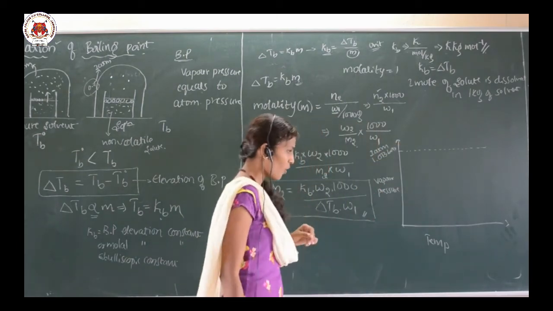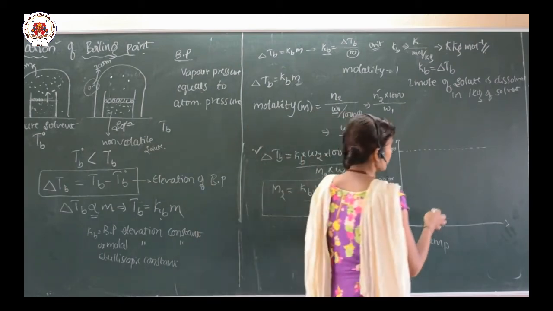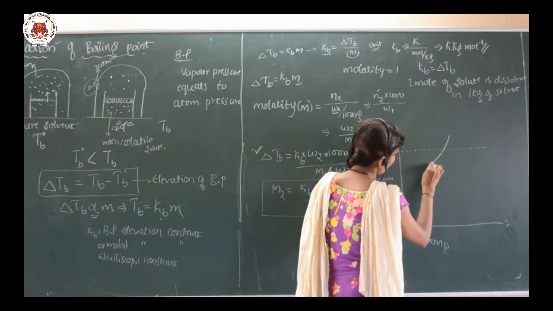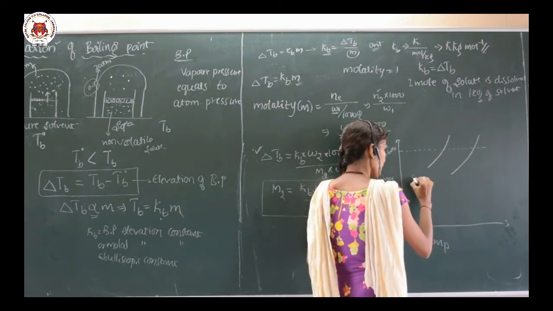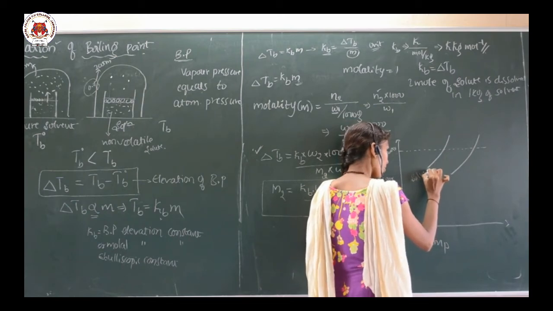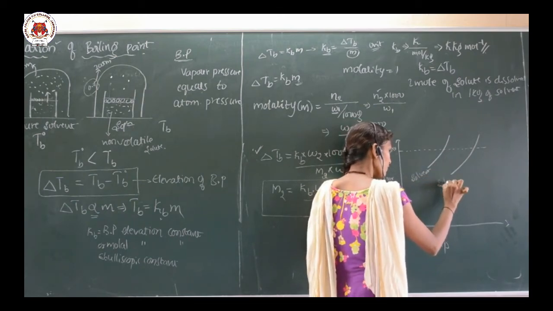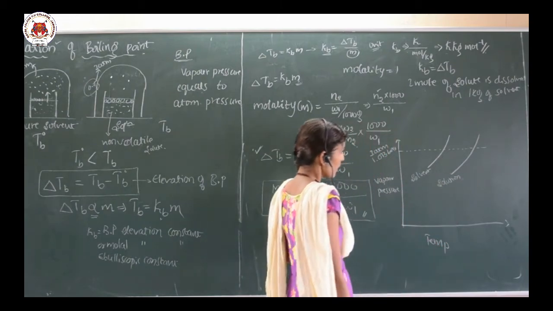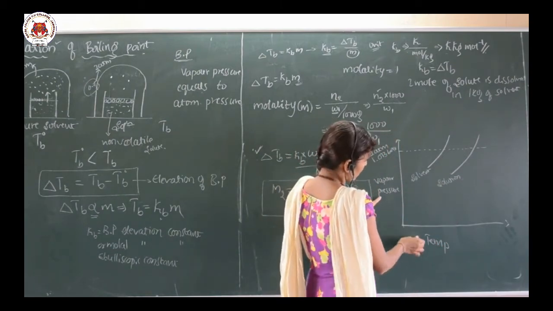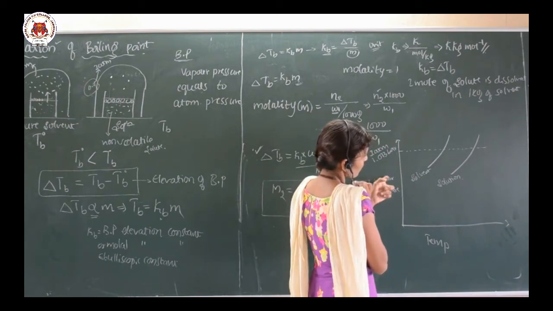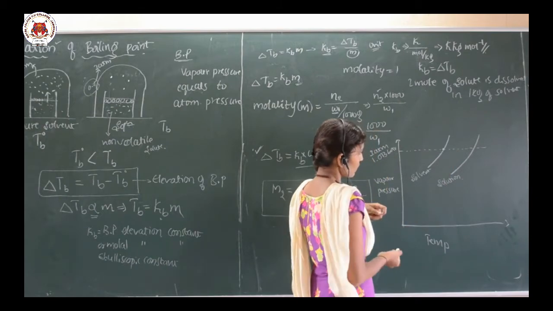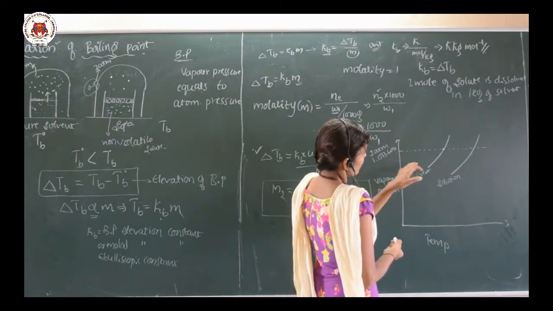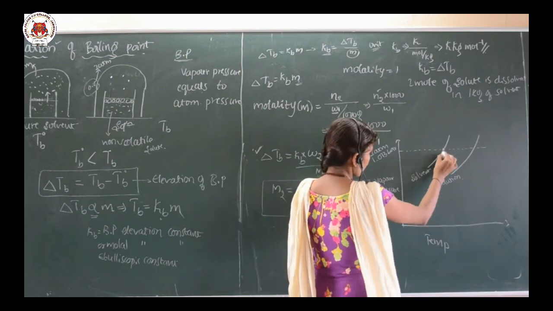Okay. So now let us consider this line for the solvent and this line for the solution. Now, for the solvent, here this is the point where the boiling point of the solvent occurs.